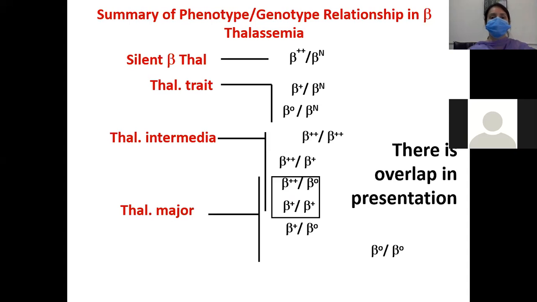So this is a summary of phenotype and genotype relationships in beta thalassemia. What will be the phenotype in silent beta thalassemia, in thalassemia trait, in thalassemia intermedia, and in thalassemia major? So you should know the phenotype of thalassemia major, intermedia, and minor.